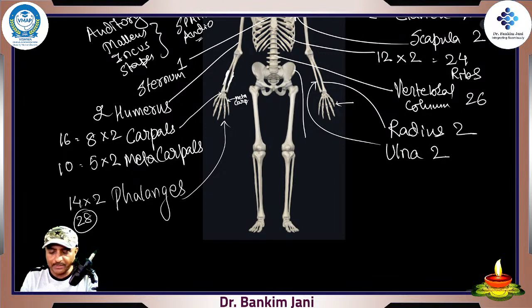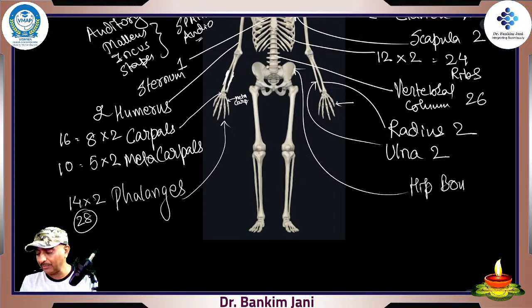This bone, which is called the hip bone, has one more name, which is called the innominate. Innominate means जिसका कोई नाम ही नहीं है, who has got no name, innominate bone, because this bone is so strange, its shape is so weird, that they couldn't give it a name. So a general name is given: hip bone. Otherwise it is also called the innominate bone, who has got no name. So we'll just write hip bone, and when we'll be studying this hip bone, you'll find that it is a combination of so many bones, as it develops. Okay, so that's the hip bone.